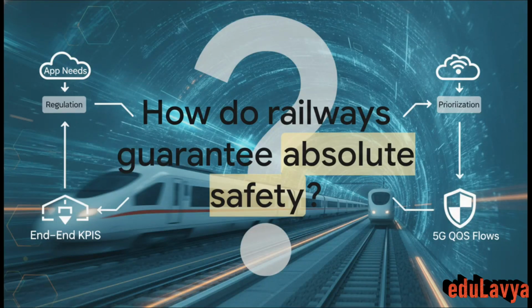So, bringing it all together, how does a modern digital railway truly guarantee safety? It does it by flawlessly, continuously converting those abstract application needs into highly regulated, strictly prioritized physical transport flows. By mastering this complex translation from end-to-end KPIs all the way down to 5G QoS flows, FRMCS ensures that the most critical data always has the right of way.